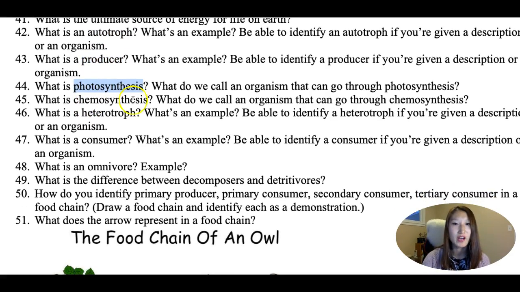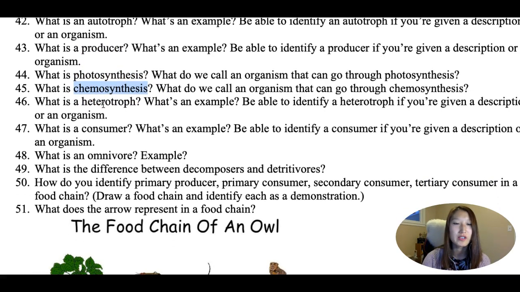Photosynthesis is something we already talked about a lot, but let me just talk about it again. You use water and CO2 and sunlight to make sugar and oxygen. Chemosynthesis is another way of being an autotroph.